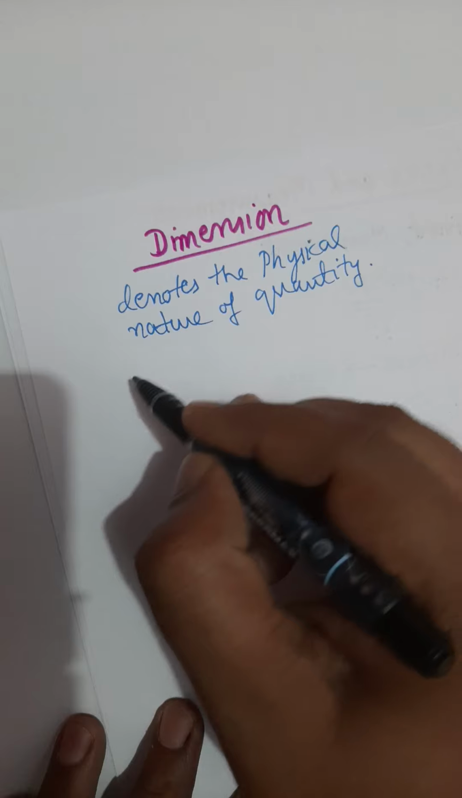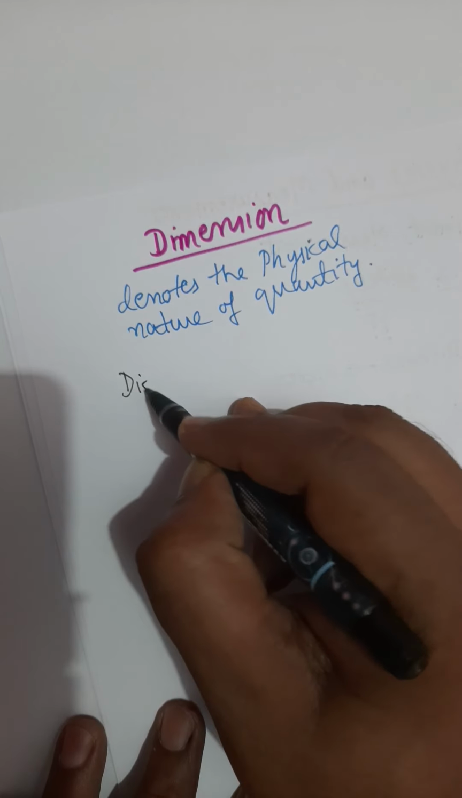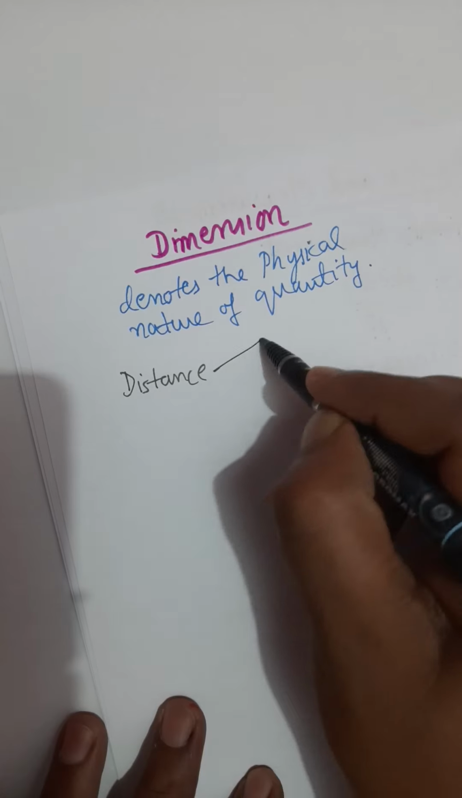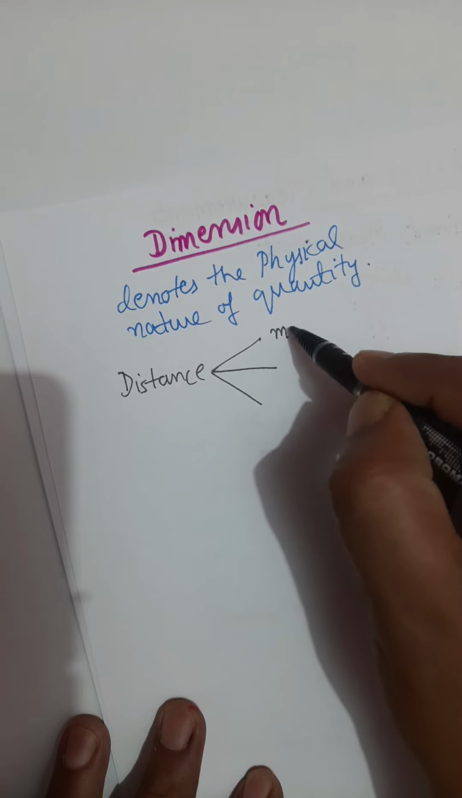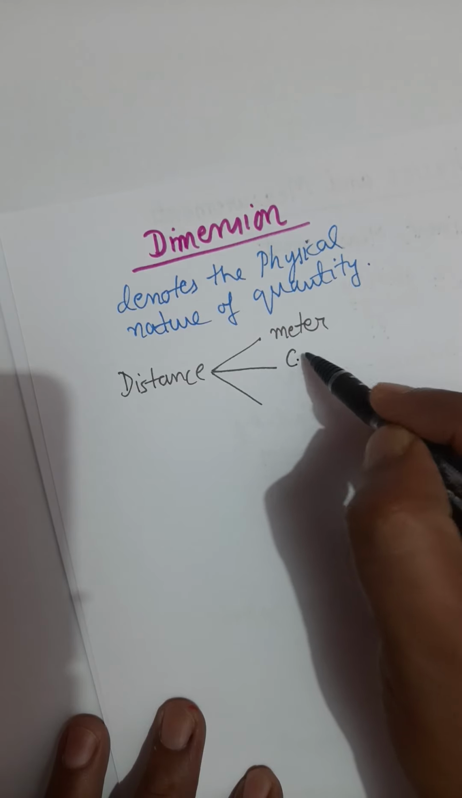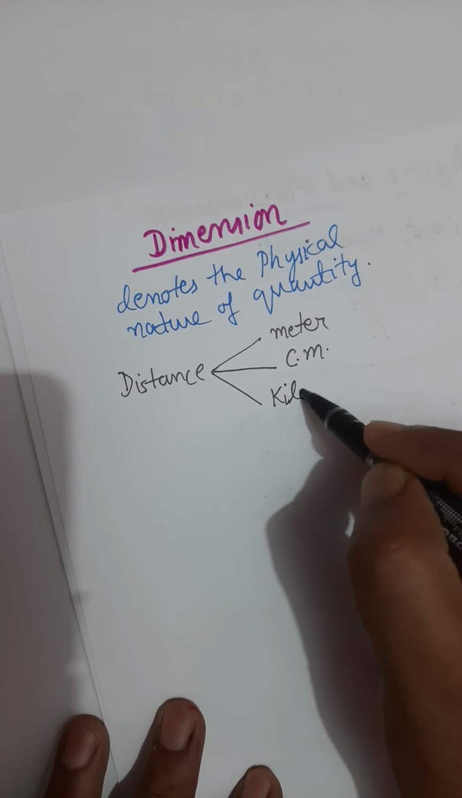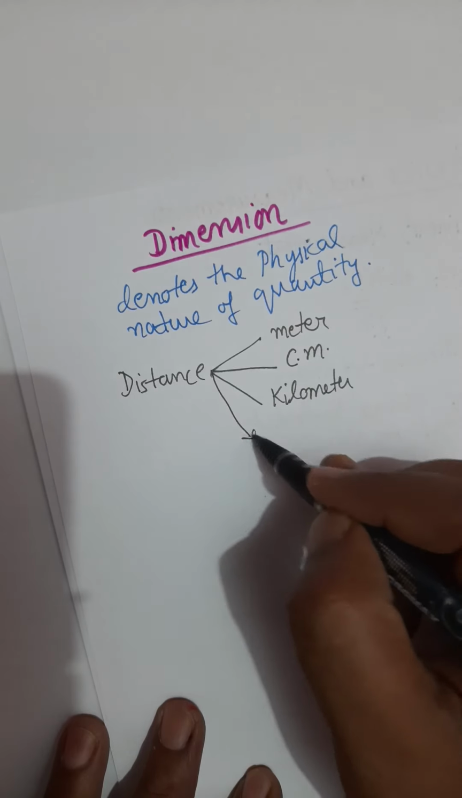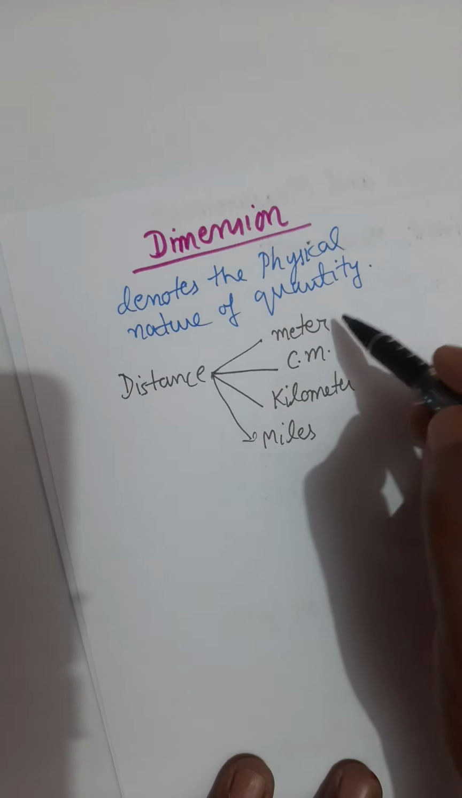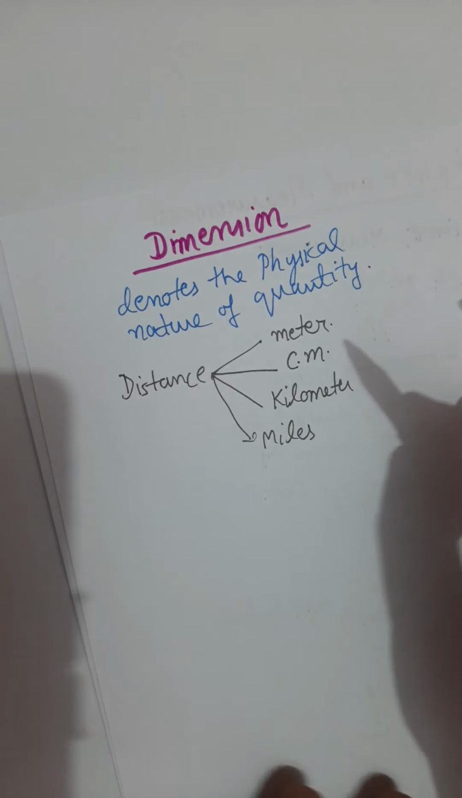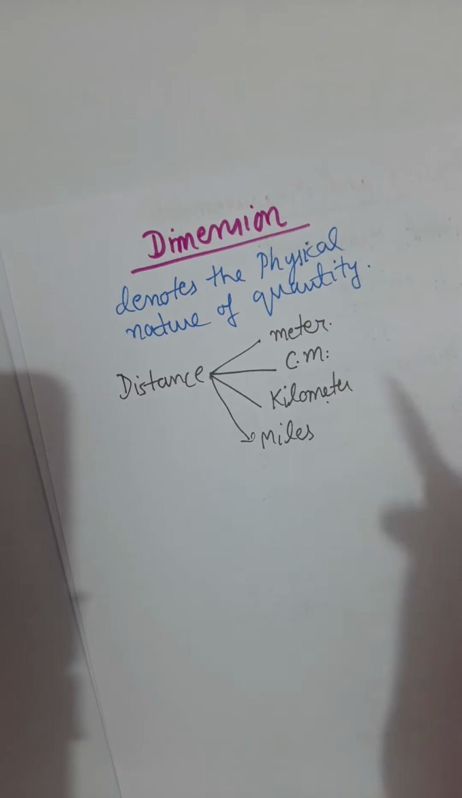What is physical nature of quantity? What do we mean by physical nature of quantity? So let's say we want to measure distance, then you can measure distance in various units, right? You can measure distance in meter, in centimeter, in kilometer, or in miles, whatever you like. So these are the units of measurement. Meter is the unit of measurement, centimeter is the unit of measurement, kilometer is the unit of measurement, miles is the unit of measurement.